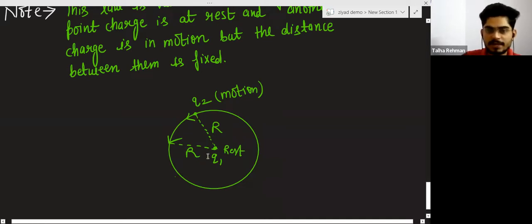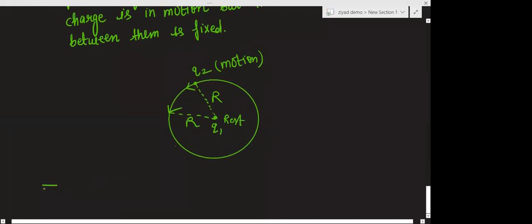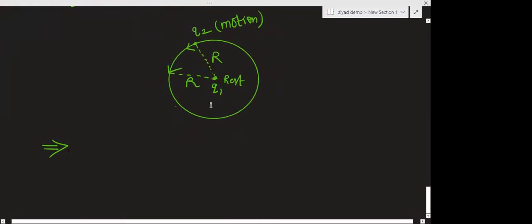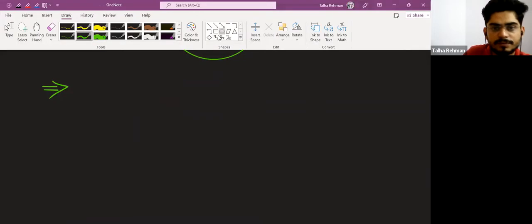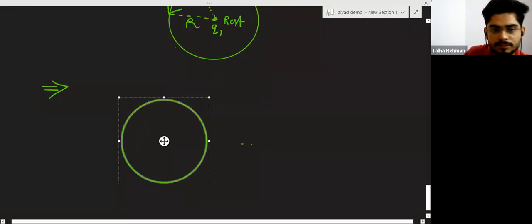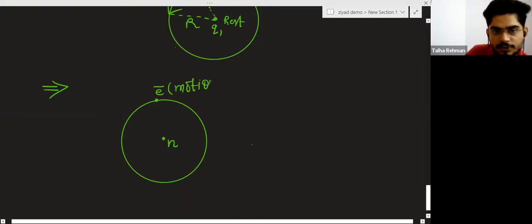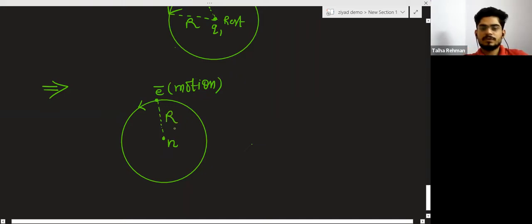And there is a similar case of this. Electrons revolve around the nucleus in a circular orbit. In the center there is the nucleus and the electron revolves around. This is the electron. This electron is in motion in this direction, and this is the radius. You know that the nucleus is in the center.